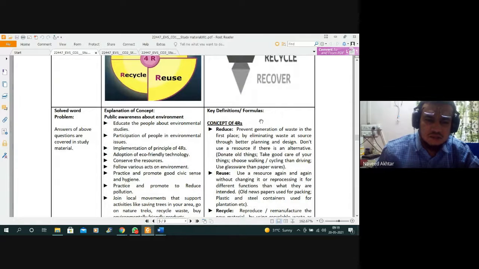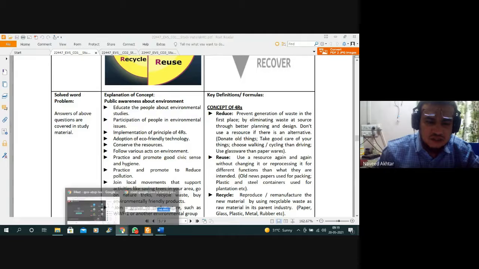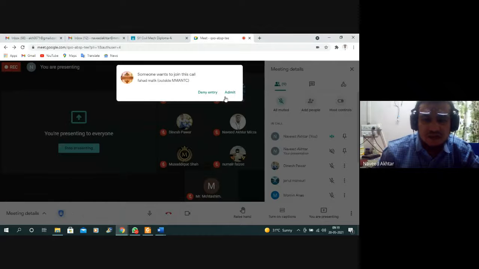Then the public awareness about the environment, that we have also seen in unit number one. So you have to make the public aware of the environmental impact.